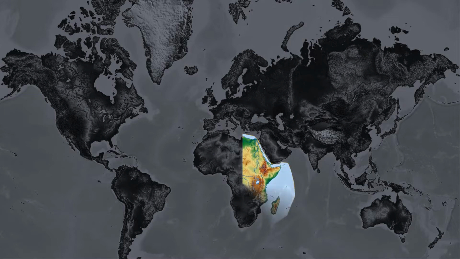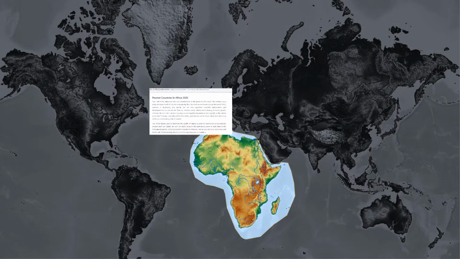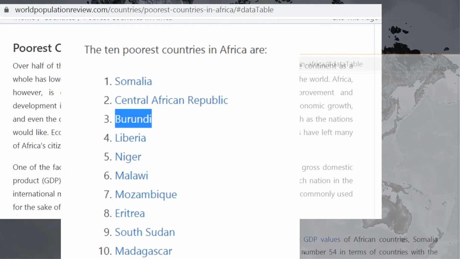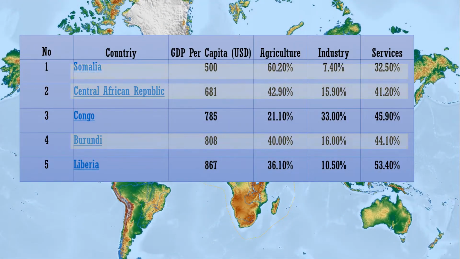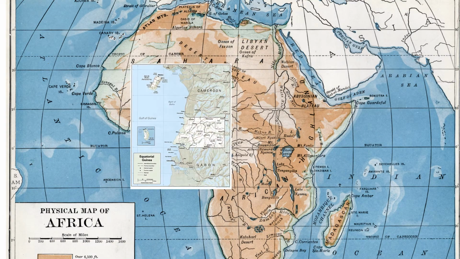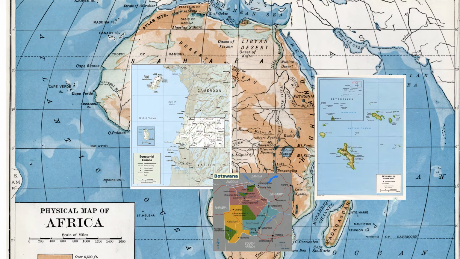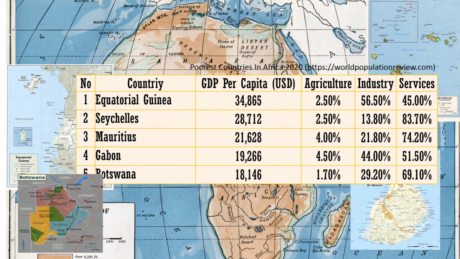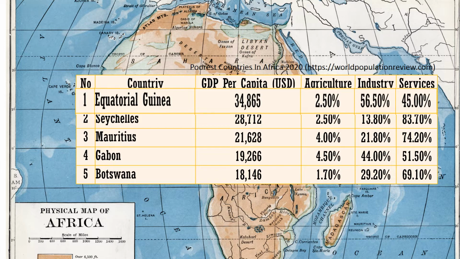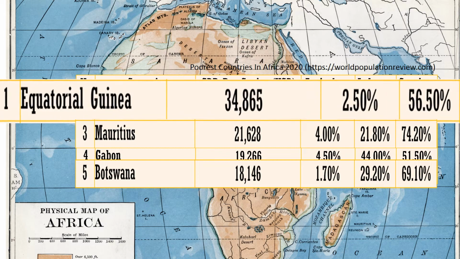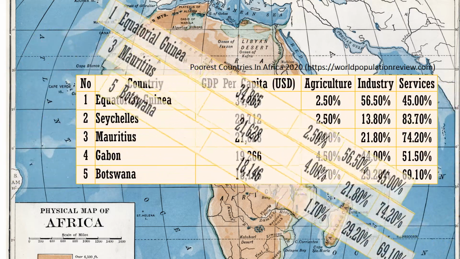Unfortunately, poor countries cannot rely only on the agricultural sector for their national income. According to worldpopulationreview.com, 3 of the 5 poorest countries in 2020 have agriculture at more than 40% of GDP, including Burundi. In contrast, the top 5 richest African countries rely on the industrial sector and services to drive their GDP, in which the agricultural contribution is solely below 5%. Emerging markets such as Equatorial Guinea, Seychelles, Mauritius, Gabon, and Botswana respectively have the highest GDP per capita in Africa for 2020.